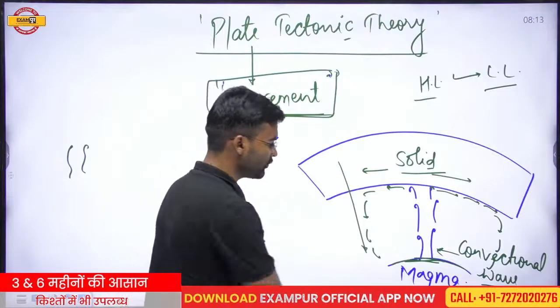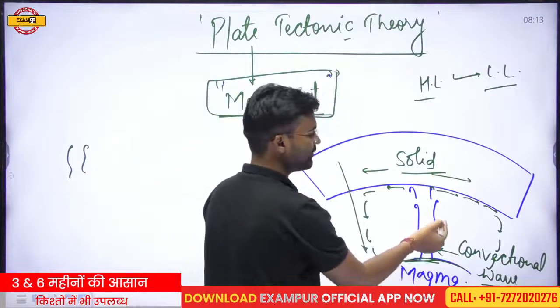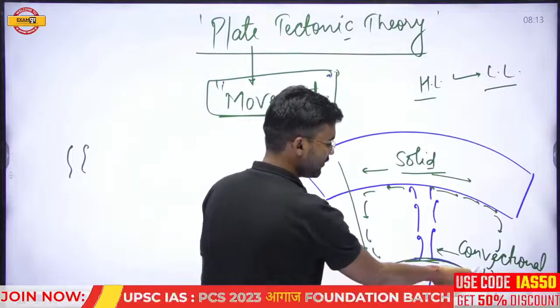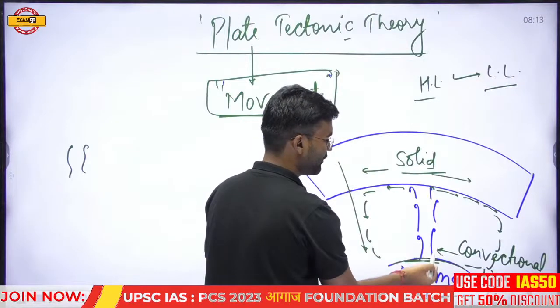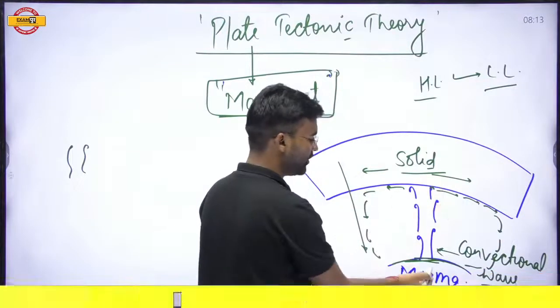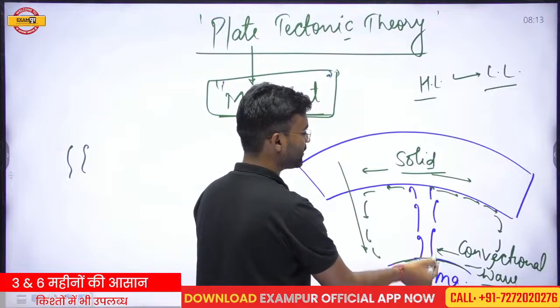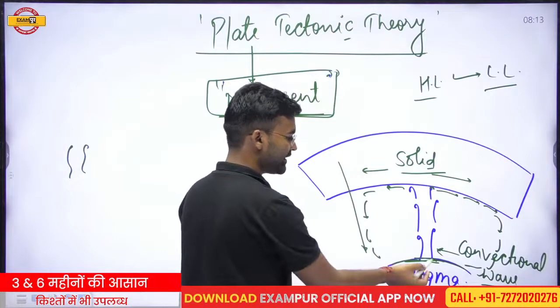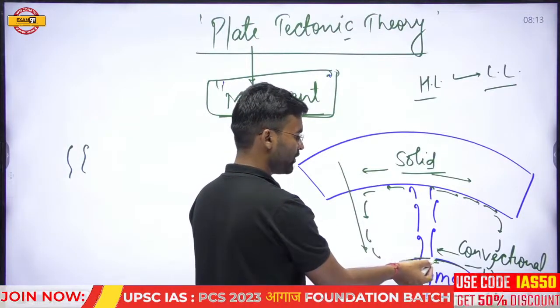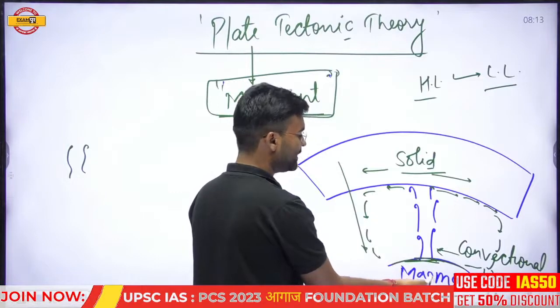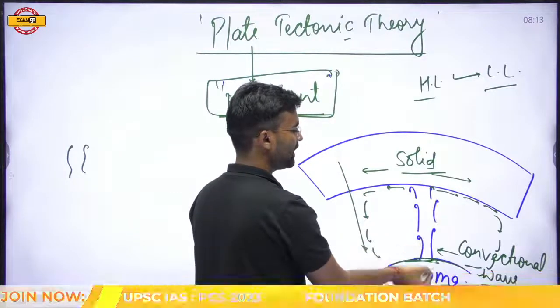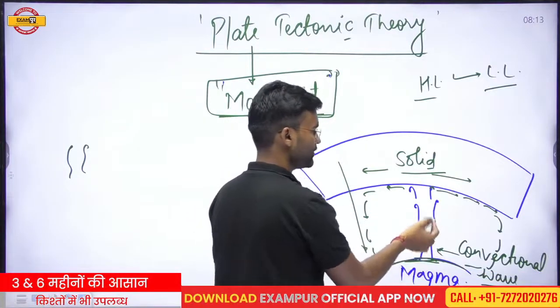So when we move from the core to the surface, temperature decreases, and energy always moves from the hotter area to the cooler part. So these convectional waves always move from the interior part to the outer part.